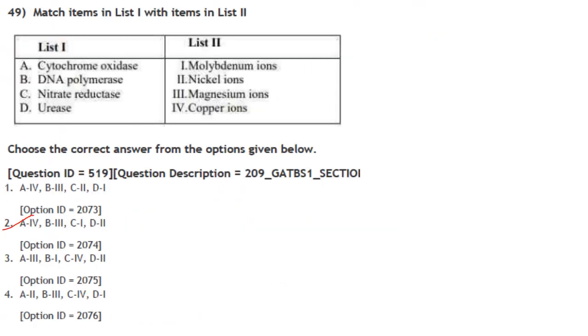Then next one. Match items in list 1 with items in list 2. Cytochrome oxidase is for copper ion. So A4 is found in 1 and 2 only. So 3 and 4 can be eliminated. DNA polymerase has got magnesium ions, nitrate reductase has got molybdenum ions, and urease has got nickel ions. So the answer here is option 2, that is A4, B3, C1 and D2.